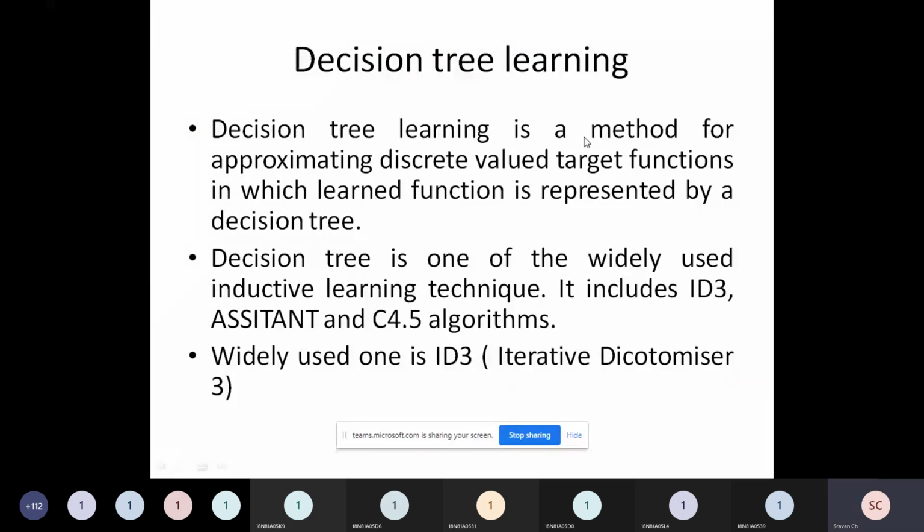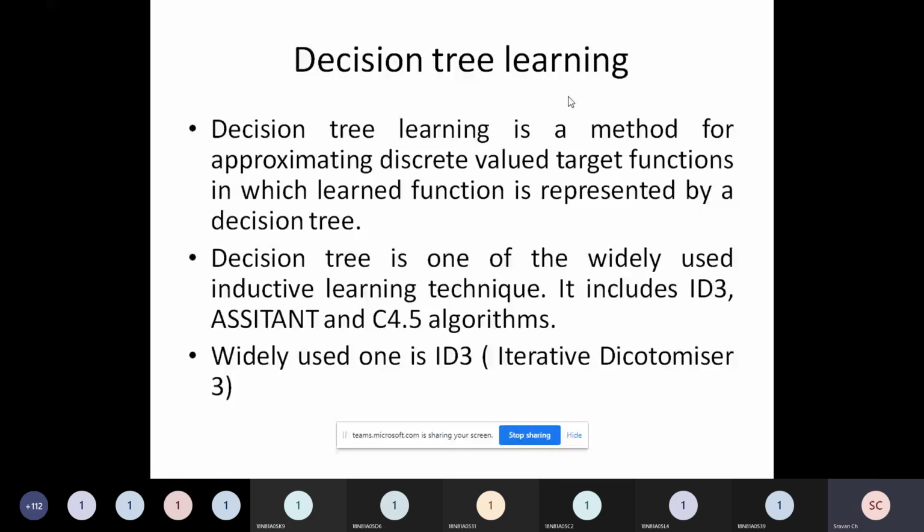So if my target function depends on some discrete variables, then in such case learning can be done using a decision tree, right? Discrete values means we have some set of predefined values for a particular attribute or variable.